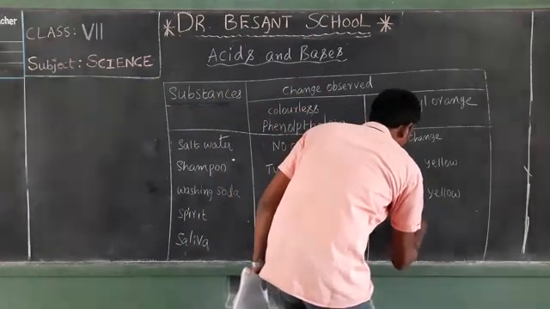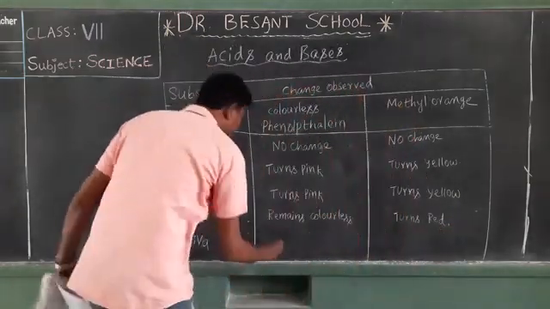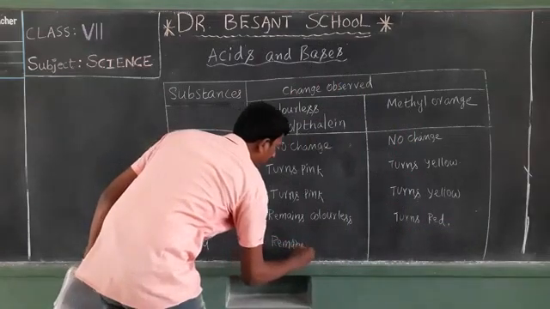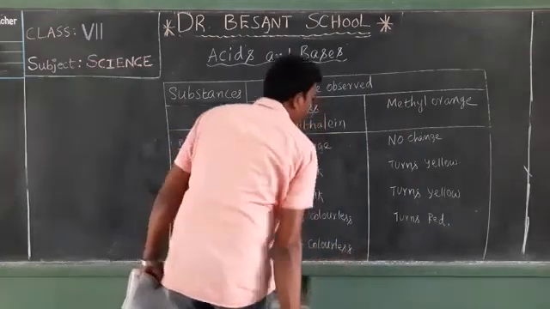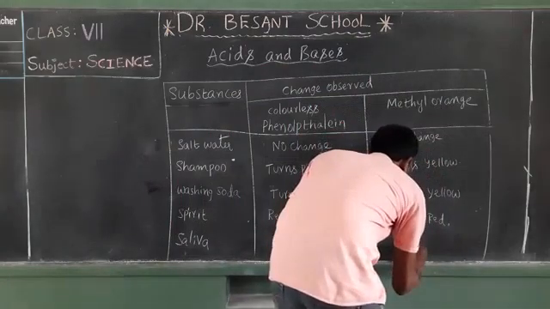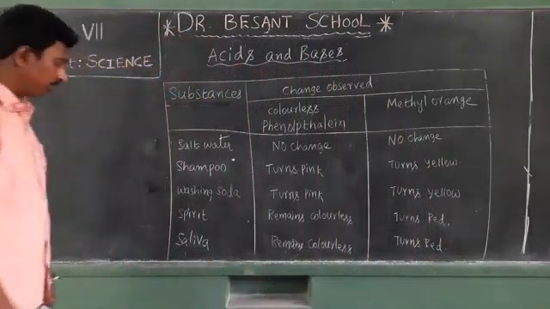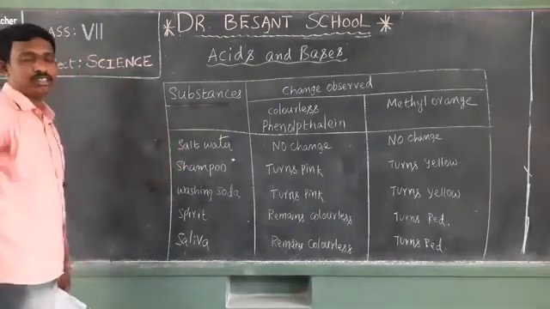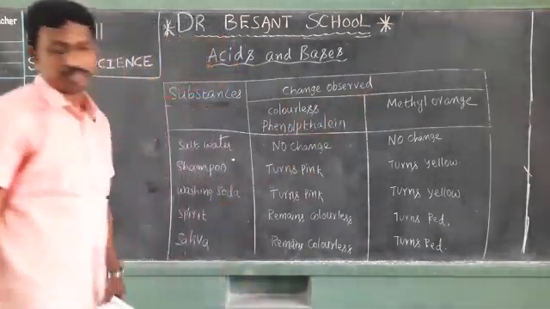Okay. Turns to red. The saliva. Saliva also makes the phenolphthalein remain colorless, whereas when we come to methyl orange, it turns to red color. Okay, note it down. These are all the substances which you already tested with litmus paper. So now we write their test with phenolphthalein and methyl orange.